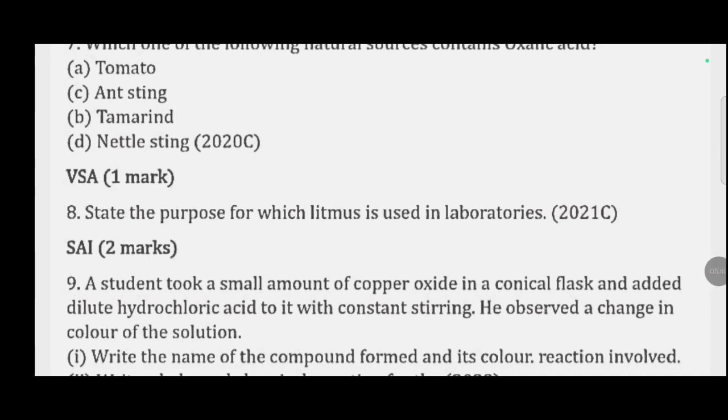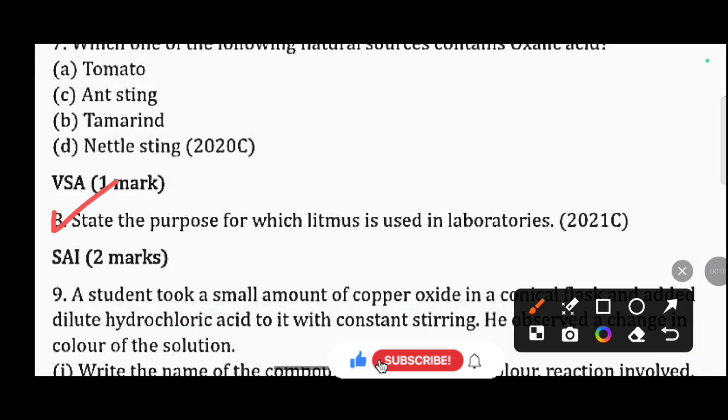Next one: state the purpose for which litmus is used in laboratories. Why is litmus used in labs? In laboratories, litmus is used to detect acids and bases. Litmus is an acid-base indicator, and it is used for the detection of acids and bases in the labs.